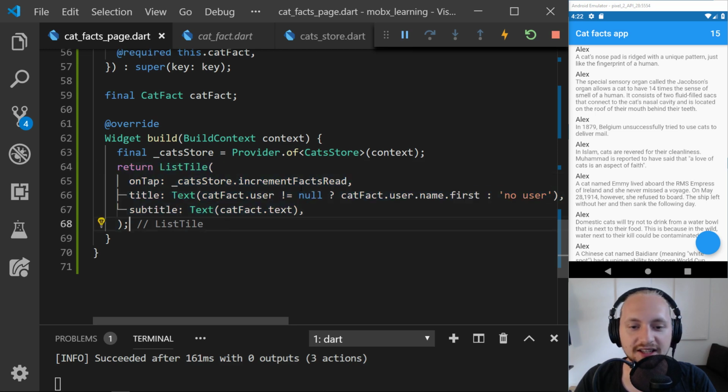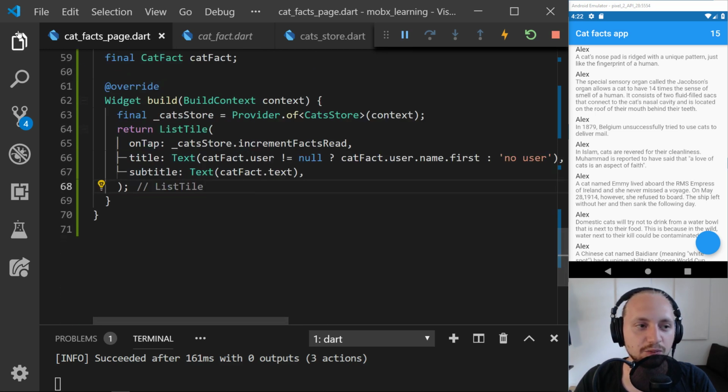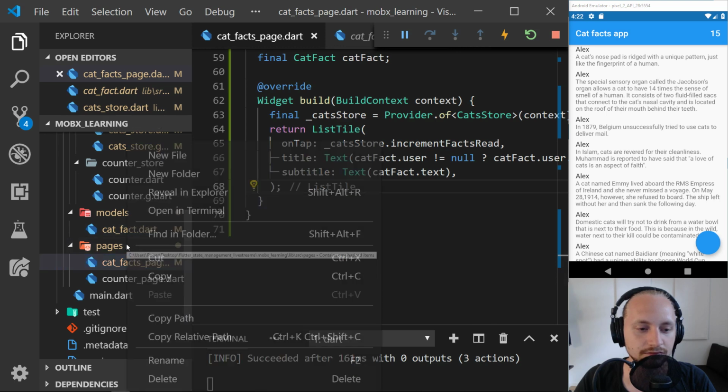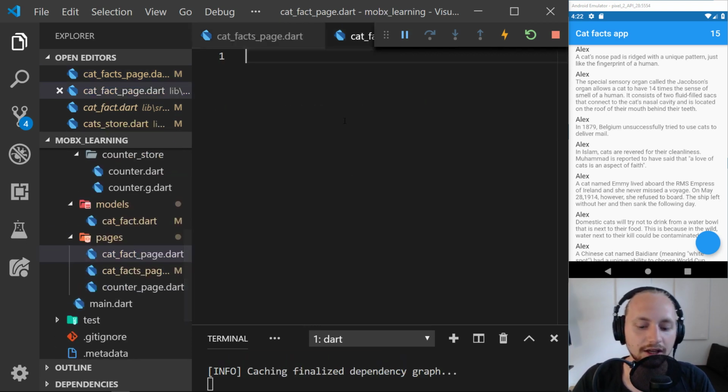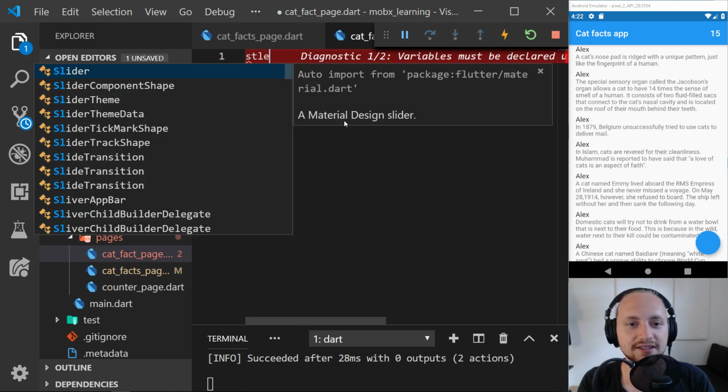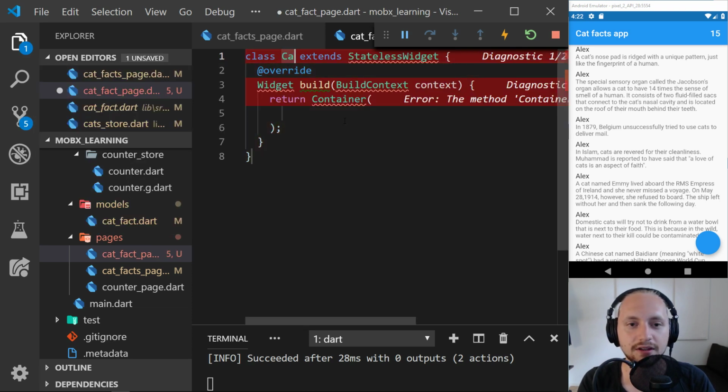So we have this list tile, so let's make a new page. This page will be the cat fact page, and this will just be a stateless widget. Cat fact page.